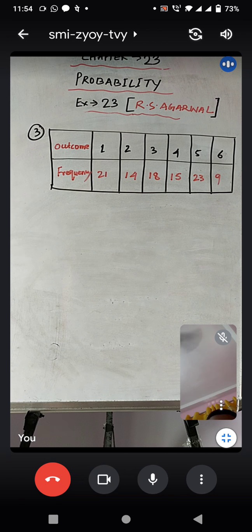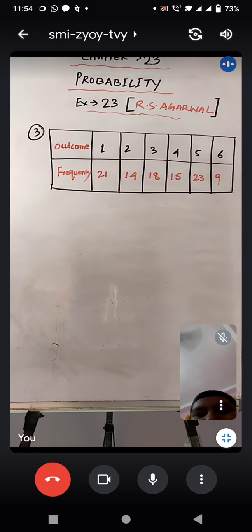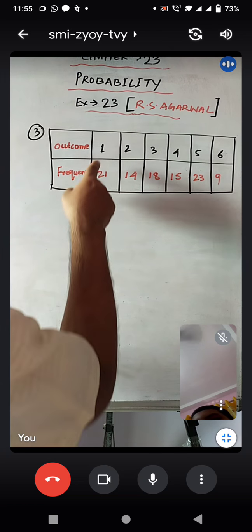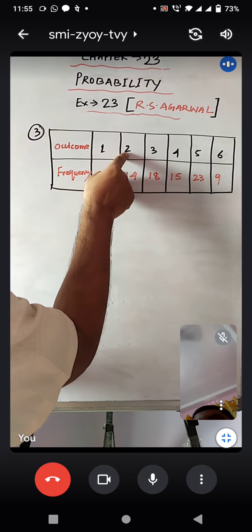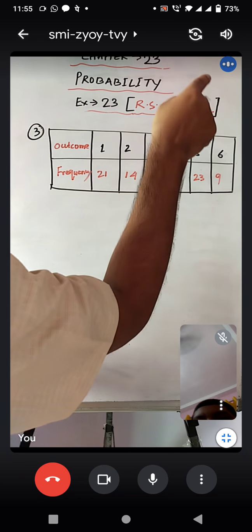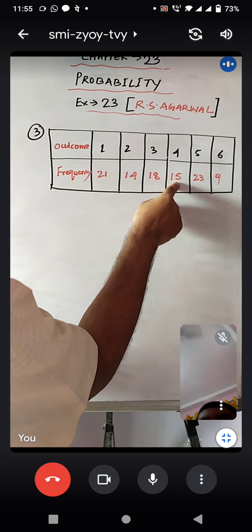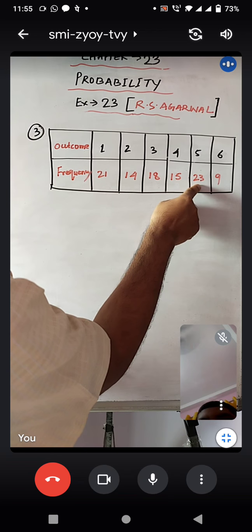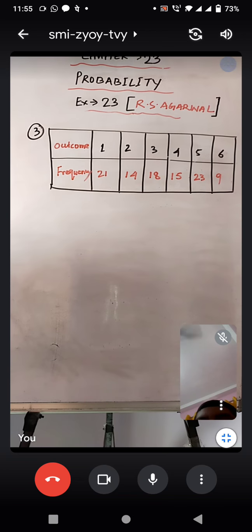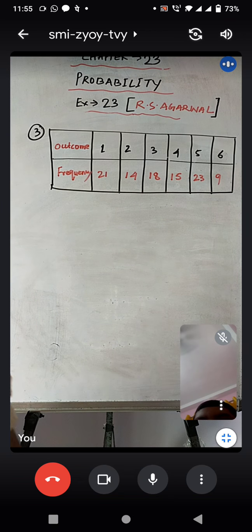Now this is question number 3, boys. Now what is there in question number 3? A die is thrown 100 times. And out of 100 times, what is the output of 1? That is 21. What is the output of 2? 14 times. What is the output of 3? 18 times. Output of 4, 15 times. Output of 5, 23 times. And output of 6 is only 9 times. So this is the total description given in the question.